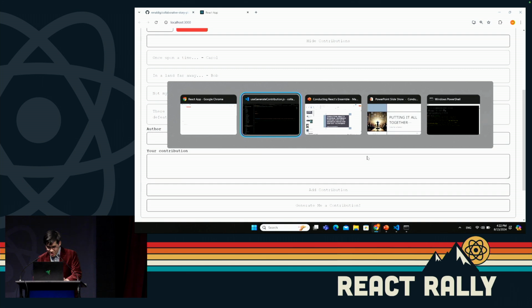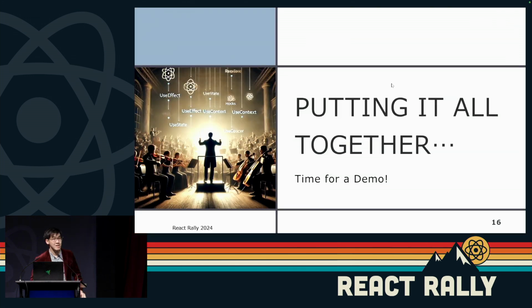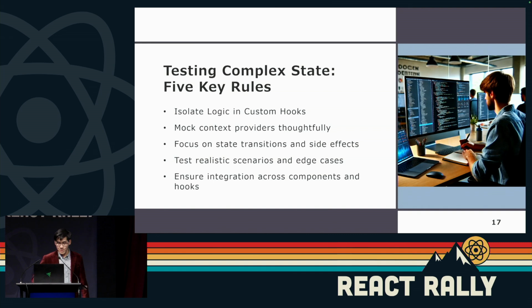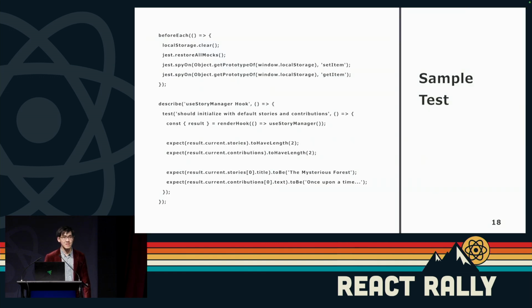So that's really what I wanted to show in the demo, and navigating back, keeping track of time as well, quickly about testing, there are 5 key rules. Isolate the logic and custom hooks, mock the context providers thoughtfully, make sure you're focusing on the appropriate state transitions and side effects, test realistic scenarios and edge cases, and make sure that integration across components and hooks is being implemented.